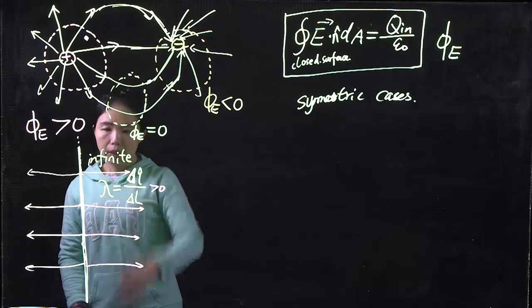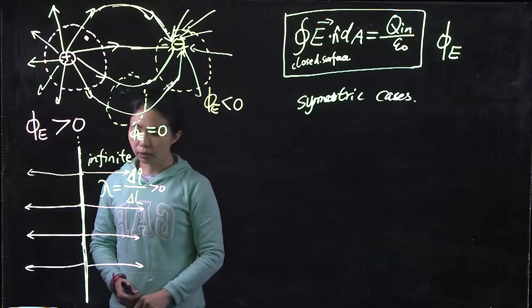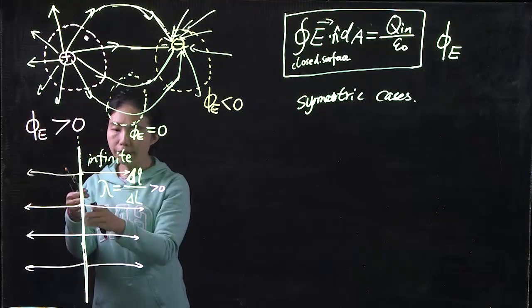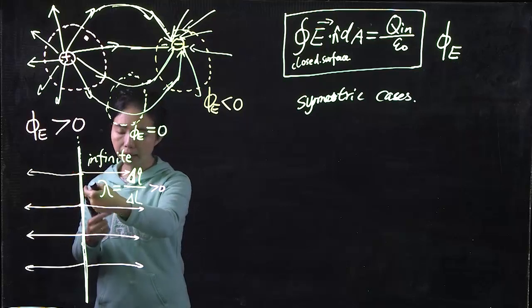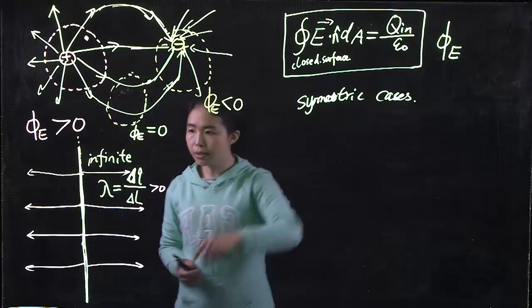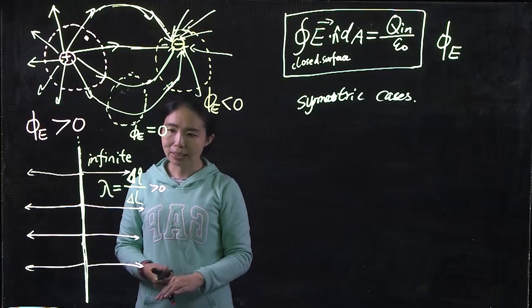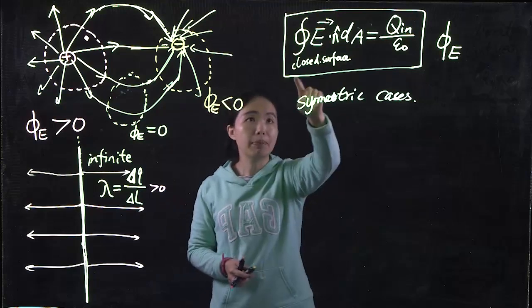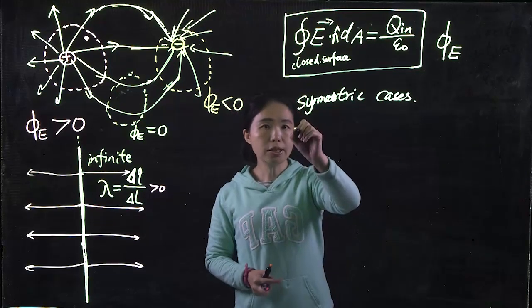Okay? And then it is not only on this plane, around this rod, the E field goes forward that way and coming backward that way. And this shape has a particular symmetry which looks like a cylinder. In order to solve this problem, keep in mind when we apply Gauss's law, we need two situations.